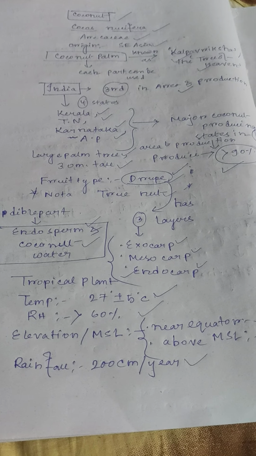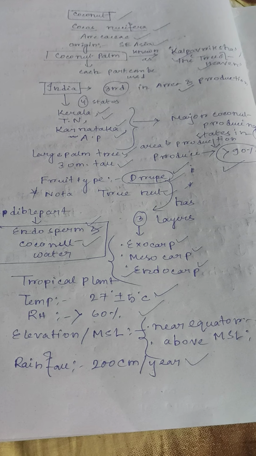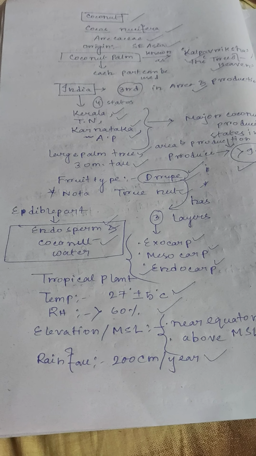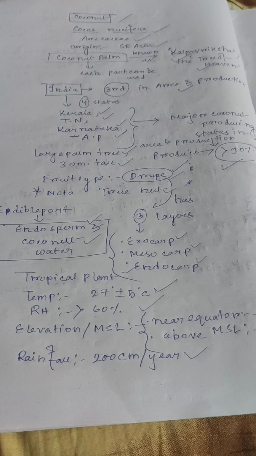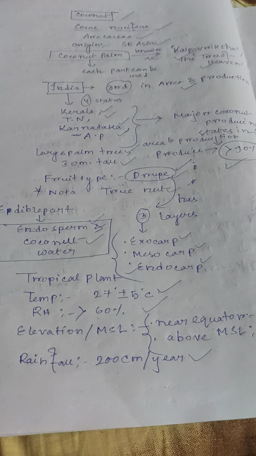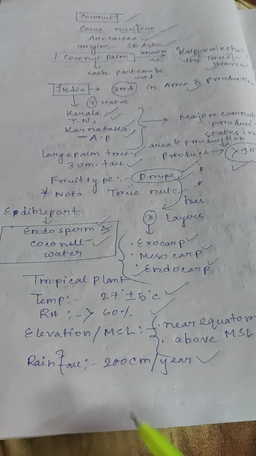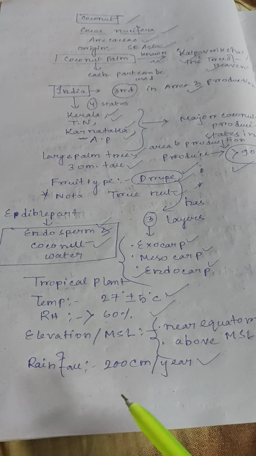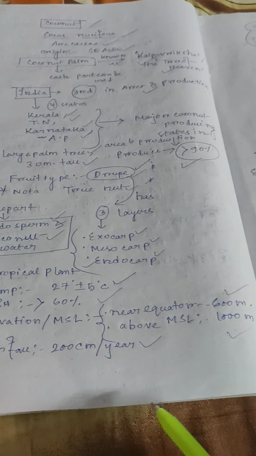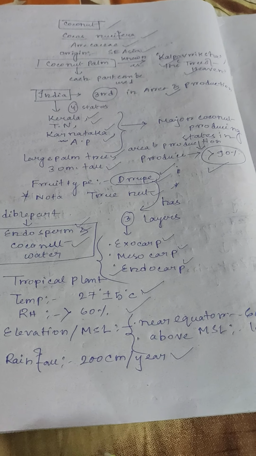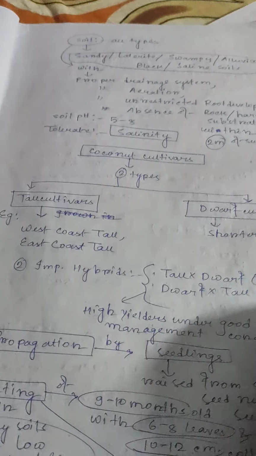Drupe has 3 layers, exocarp, outer layer, mesocarp, middle layer and endocarp, inner layer. Edible part is endosperm and coconut water. Tropical plant, temperature is 27 plus minus 5 degrees Celsius, relative humidity more than 60%, elevation near equator 600 meter MSL and above, 1000 meter MSL. Rainfall 200 centimeter per year.